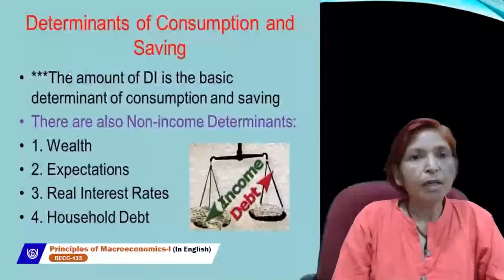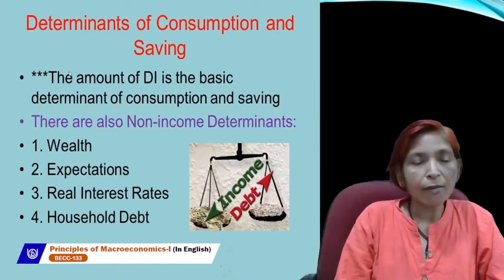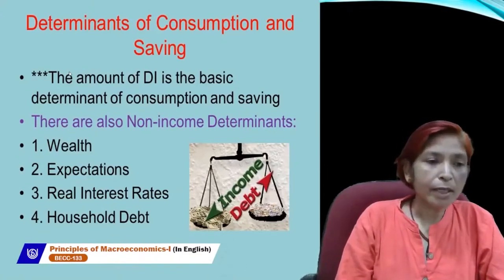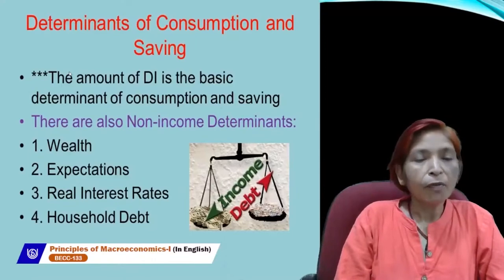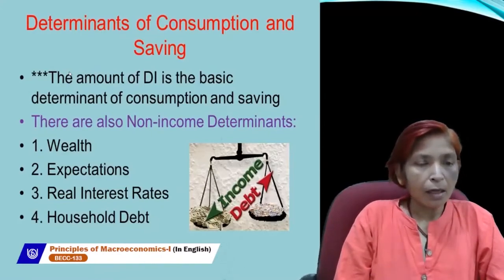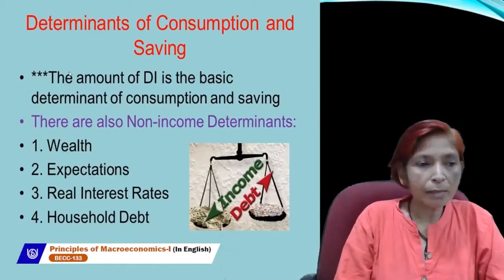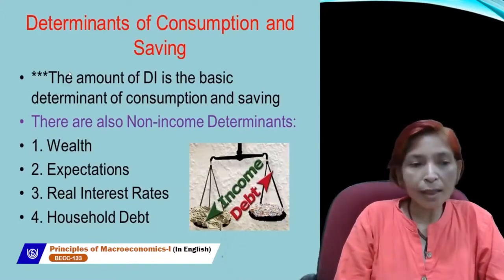Next is determinants of consumption and saving. Now there are some factors which can affect both consumption and saving. First is disposable income. Disposable income is that income which is received after paying the direct taxes. If our disposable income increases, then our consumption and saving both can increase. Second point is wealth.